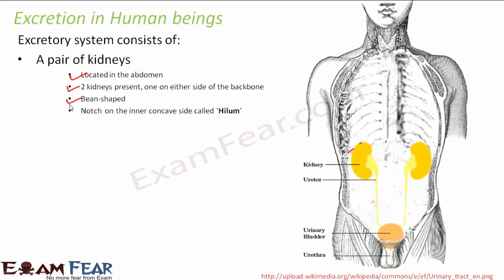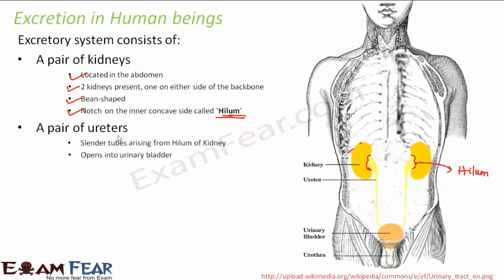Their shapes are in the form of a bean. There is a notch on the inner concave side of each kidney that is called hilum. What is hilum? This is hilum. So you see there is a notch-like structure here on the inner side. So this is known as hilum. So the notch-like structure is called hilum.